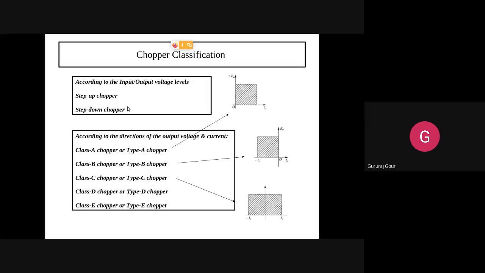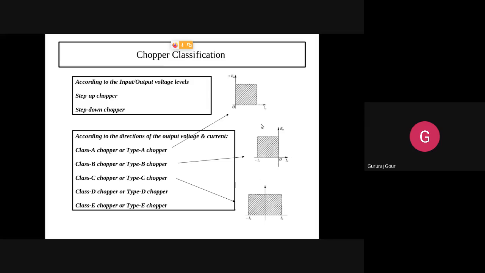In a similar manner, in the step down chopper, the output voltage is brought down compared to the input. This is based on how we are getting the input output voltage levels. Okay, that is one way of classifying the choppers, the first aspect. The second aspect is based on the directions of output voltage and current. We have totally 5 types here, shown with the help of different quadrants showing the relationship between output voltage and output current.